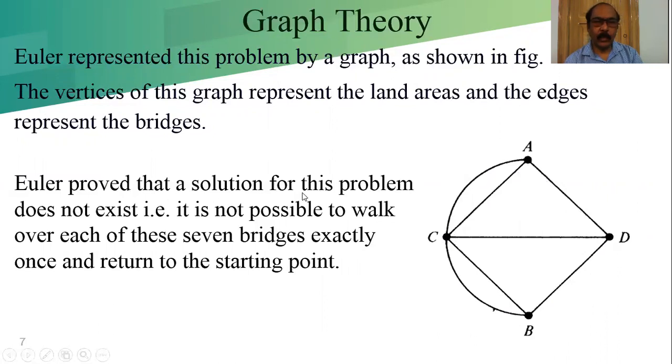Euler proved that a solution for this problem does not exist. That is, it is not possible to walk over each of these 7 bridges exactly once and return to the starting point. It is the impossible case. If we check, the degree of this vertex is 3, of this vertex is 5, and the other vertices are 3, 3 and 3.